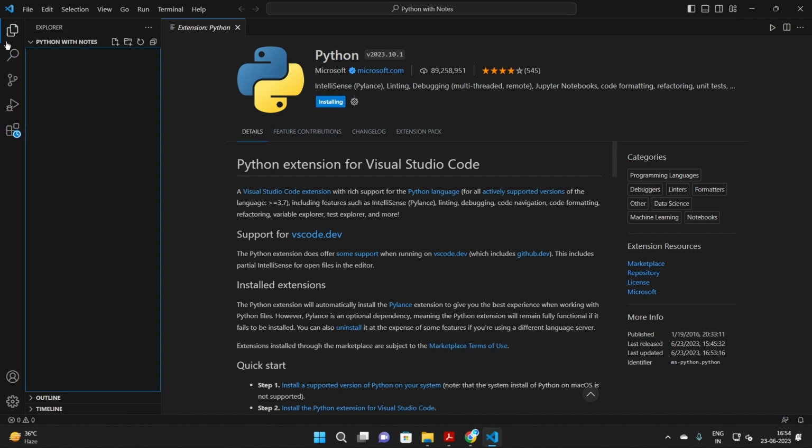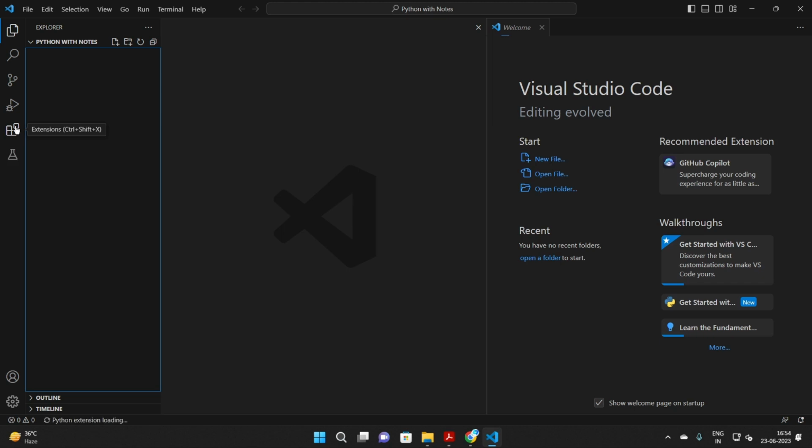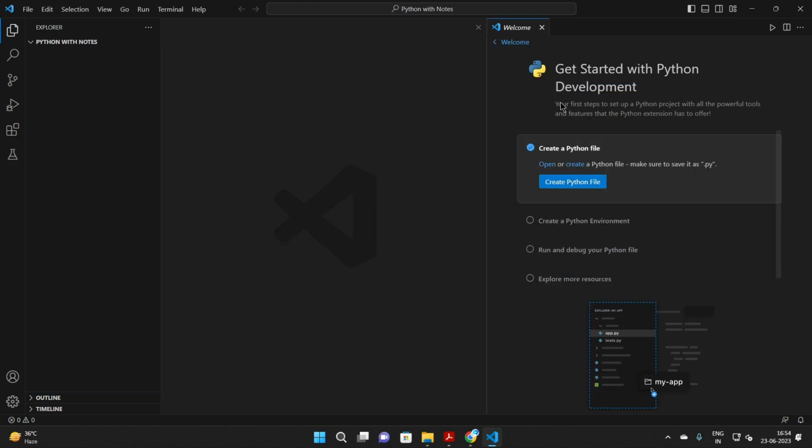So guys, now I need to move to my folder known as Python with notes. Guys, just see how beautiful the interface of Visual Studio Code is. Now guys, it is telling me to create a Python file, so I'll create a Python file. Guys, I recommend one more setting for you all.